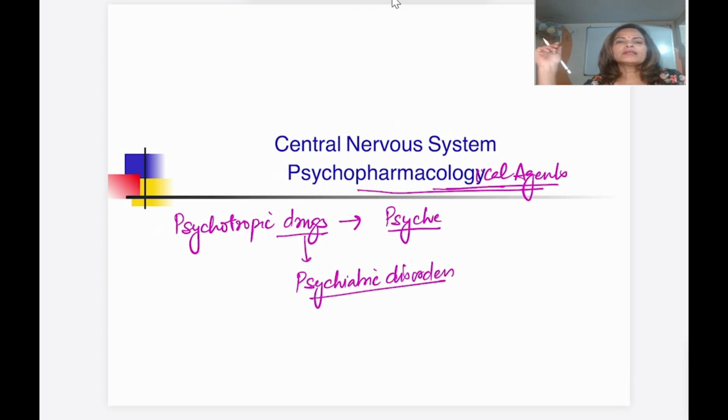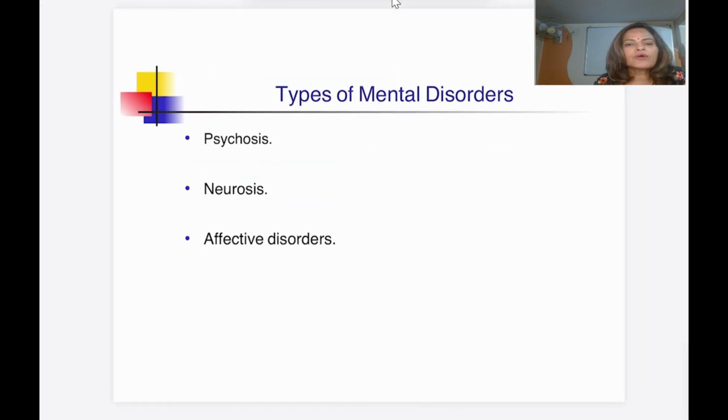Now how can we categorize? Before starting with the psychopharmacological agents, you must know the various types of psychiatric disorder where we can use this group of drugs. So it is a categorization of psychiatric disorders. It is not very clear, but depending upon the predominant manifestation, we categorize it into three: psychosis, neurosis, and affective disorder.